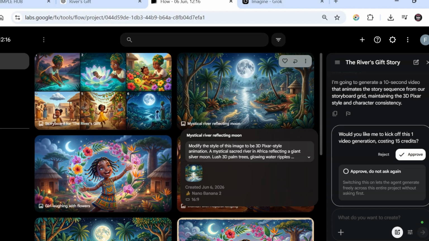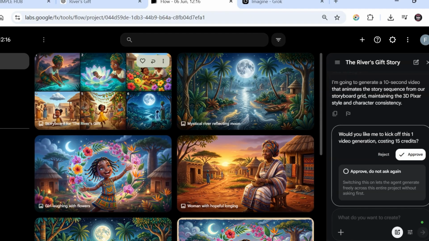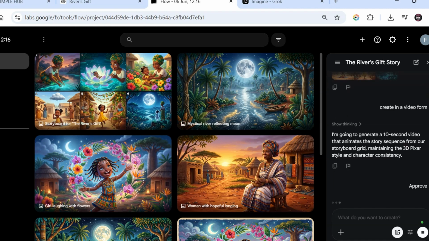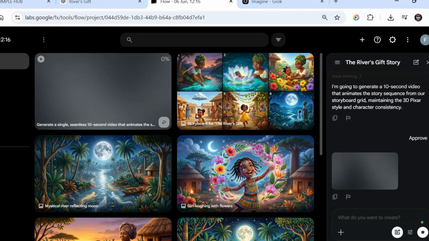Remember, when you're generating video on Flow, it will deduct some credits. Okay, image generation is free, but video will deduct. So that's why you need to make sure you are in agreement with what is on this storyboard. Then if you like it, you click on approve. If you don't like it, you click on reject. Here I'll click on approve to instruct the agent that I have approved the storyboard grid. It should continue to create the video.